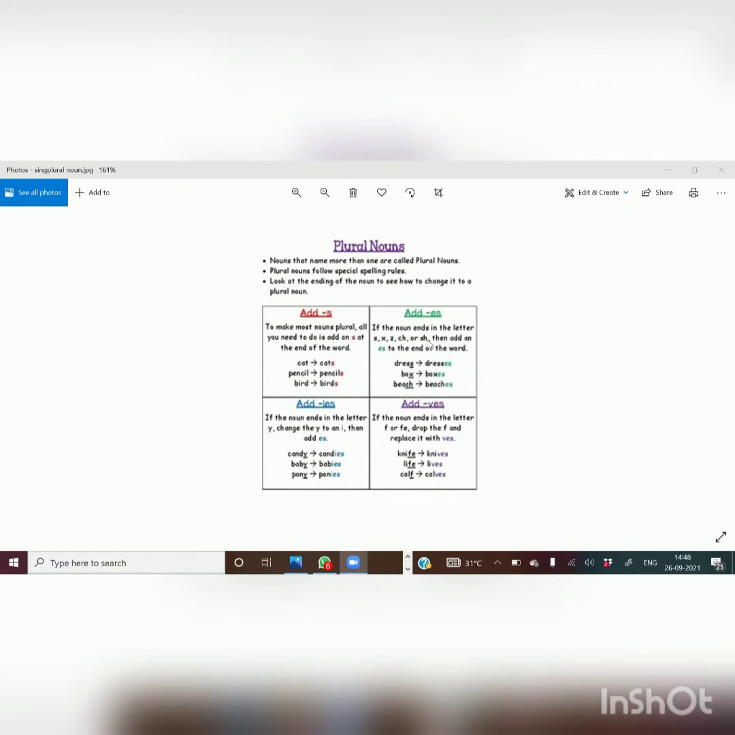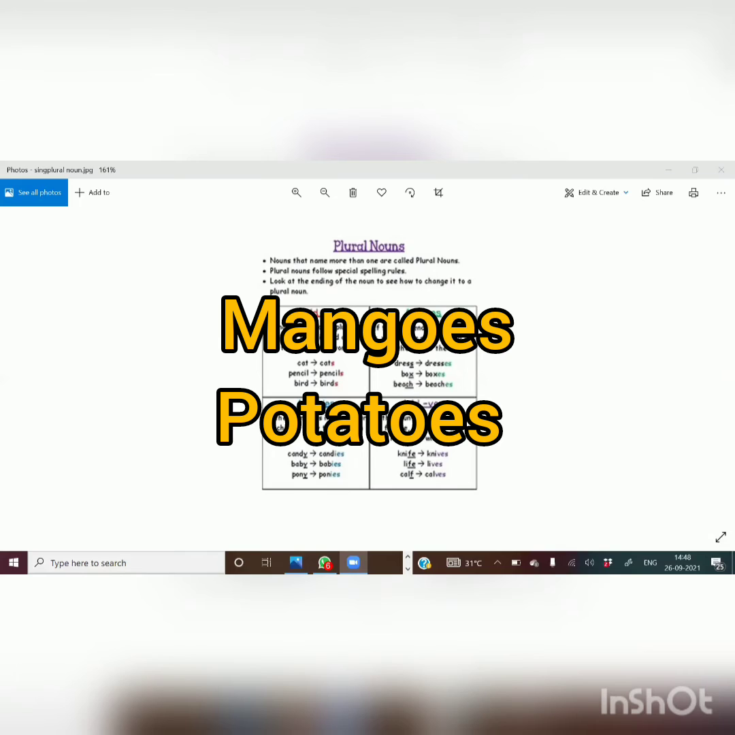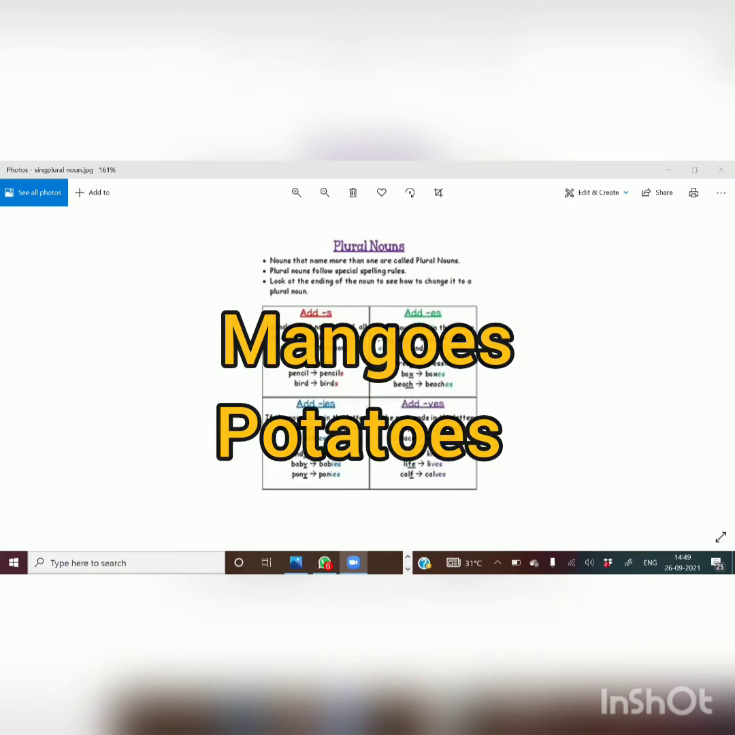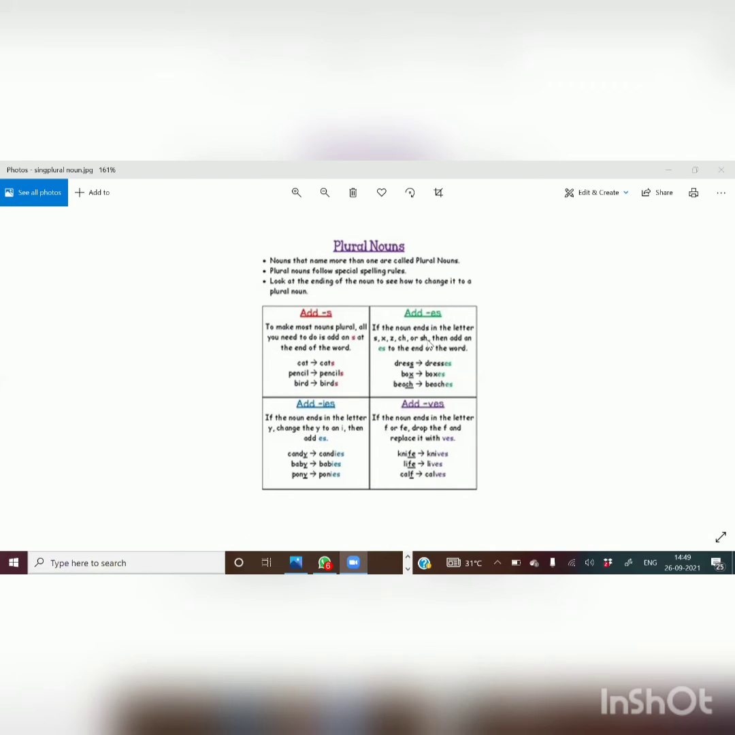And one more thing I have left. Remember tomato. If there is one tomato, how do we write the plural form? Tomatoes. So we add es. Mango, mangoes, we add es. So where will we add es? If a noun ends with s, x, sh, ch, and o.